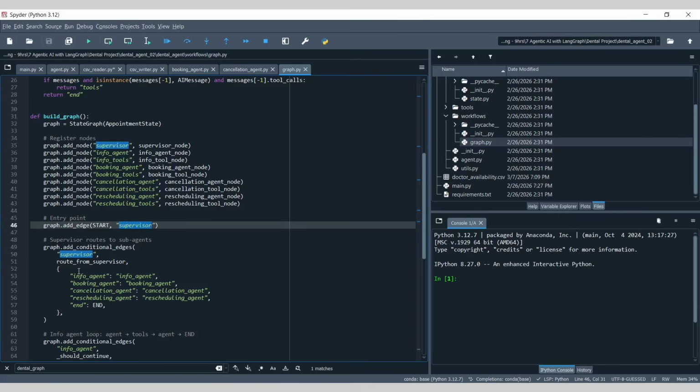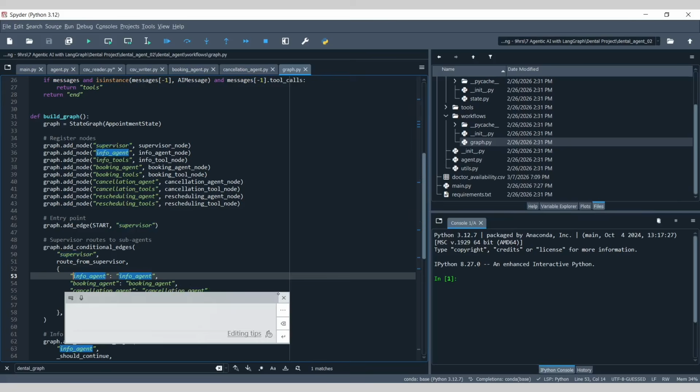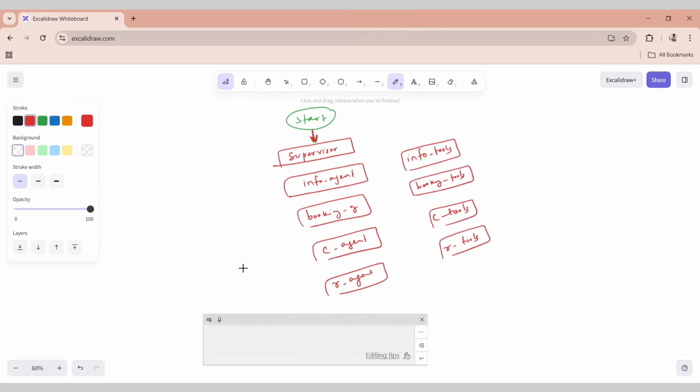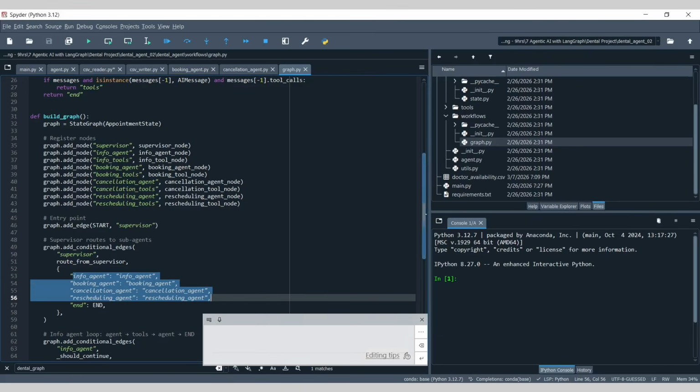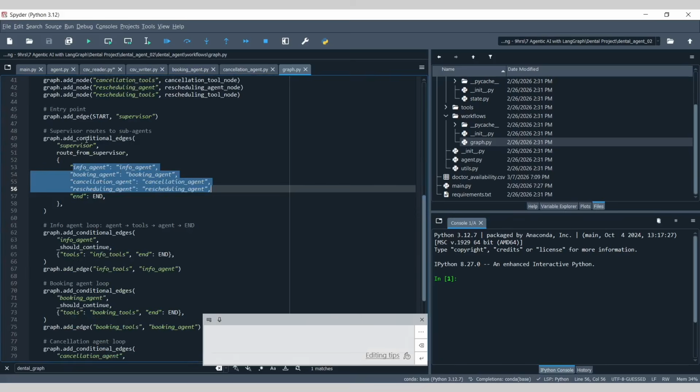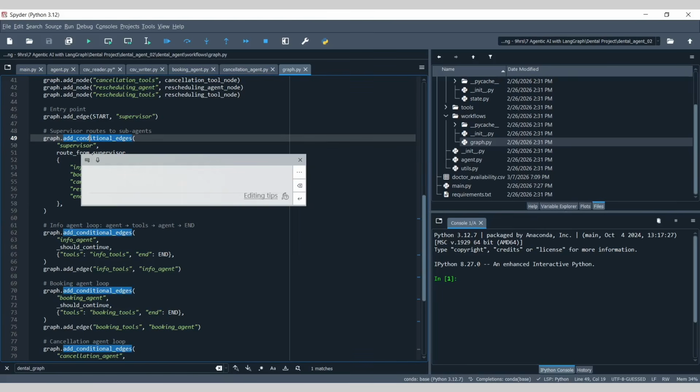So it basically looks like this: from the supervisor there are four different flows to all of these agents, from the info agent till the rescheduling agent. That's basically the meaning of this conditional edge.